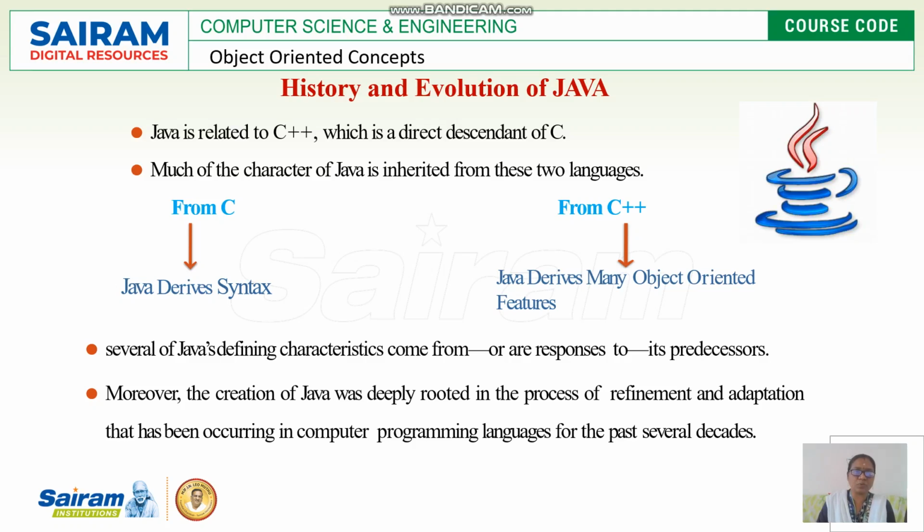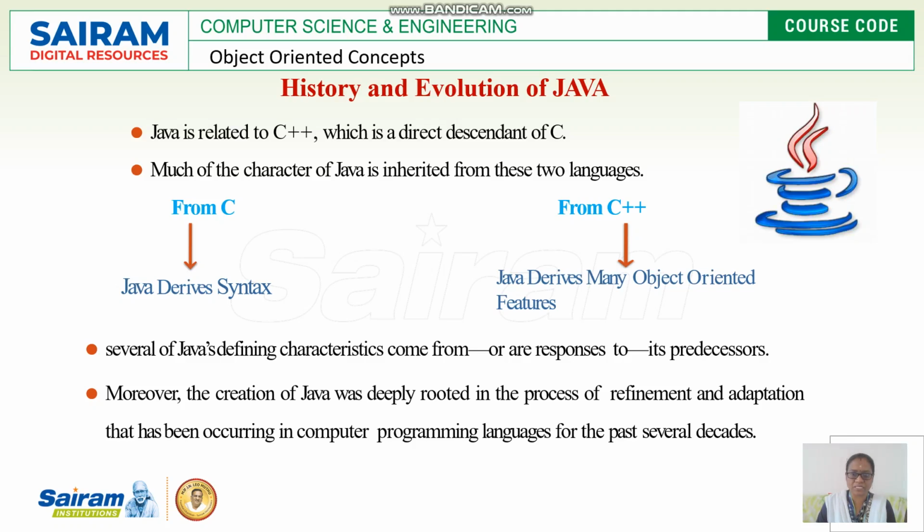So Java is most related to C++, and C++ is the direct descendant of C. We know that. And many of the characteristics are derived from these two languages. From C, Java derives its syntax.